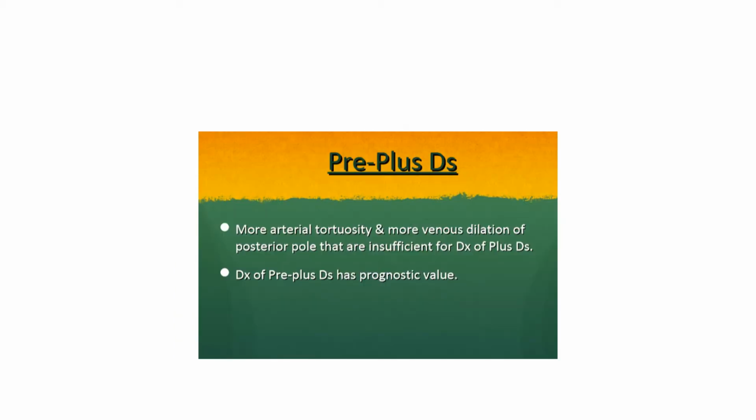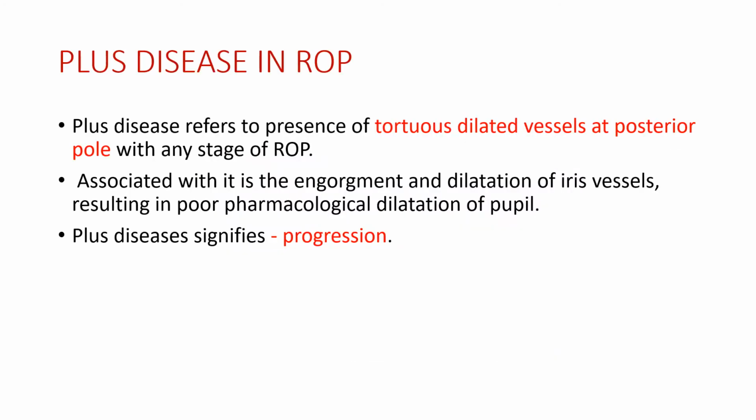Pre-plus disease. So vascular tortuosity and dilatation of the posterior pole that are insufficient for diagnosis of plus disease. Diagnosis of pre-plus disease has a prognostic value. Plus disease in ROP. So what is the significance of plus disease? It indicates progression of ROP.